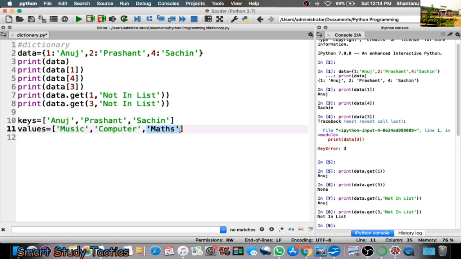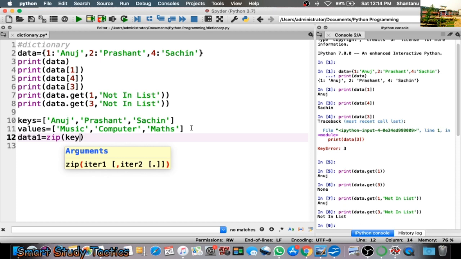So whenever we call Prashant, it will show the computer. When I call Anuj, it will show the music. I think it is clear to all of you. So let's see how I will do this. I am going to merge it as data1 equals to zip of these values, keys comma values. Sorry, I made a mistake, the S should be here. Keys and values. But when I zip it, it should be a dictionary type, so you have to write the keyword dict.